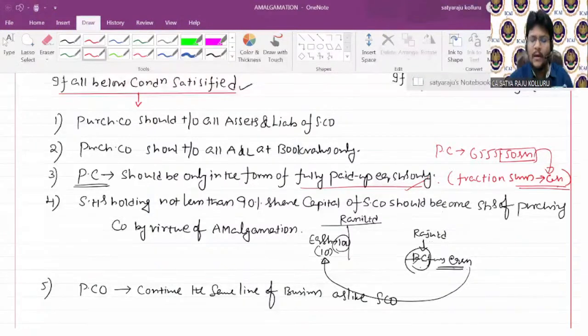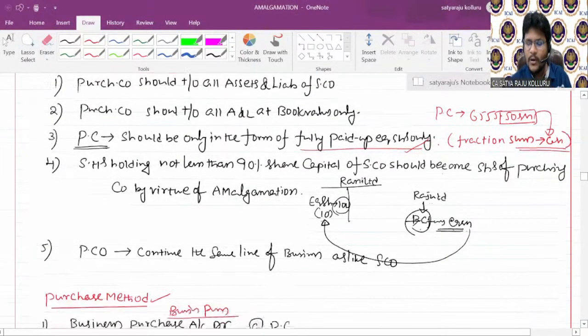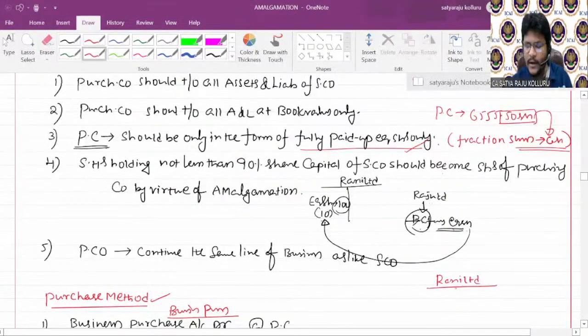One more thing. Shareholders holding not less than 90% share capital of the selling company should become the shareholders of the purchasing company by virtue of amalgamation. I told that point, right? For example, here two companies are there, the same companies I am going to continue. Concentrate, all of you. This is Rani Limited. This is Razu Limited.